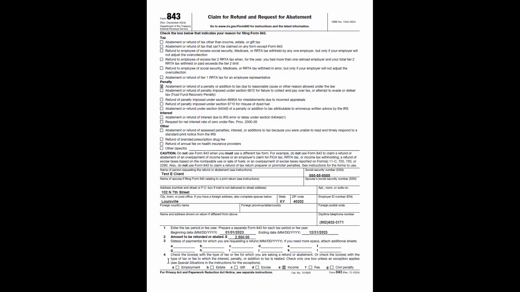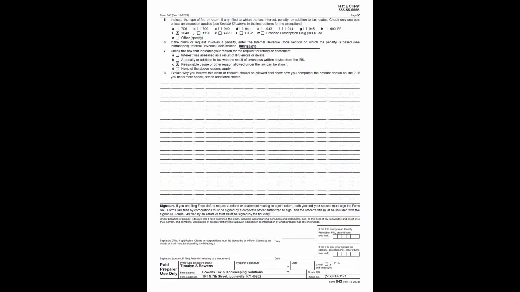Okay, again, you're a grown up, you can read, you can look at the instructions for special situations. For our taxpayer here, Test E client, we're dealing with income tax, okay? Because they filed their 1040 5 months late. This penalty is connected to that. So we're going to go to the next page.